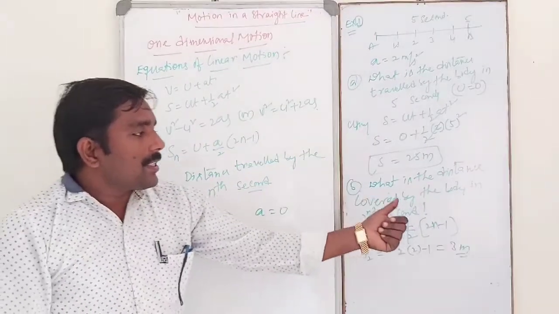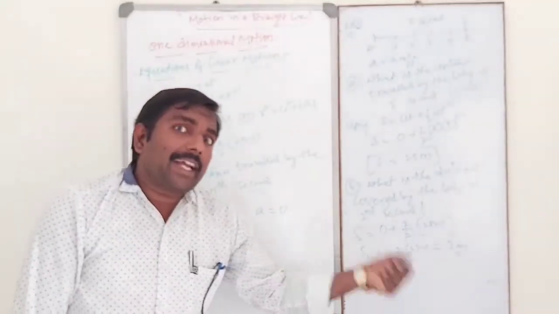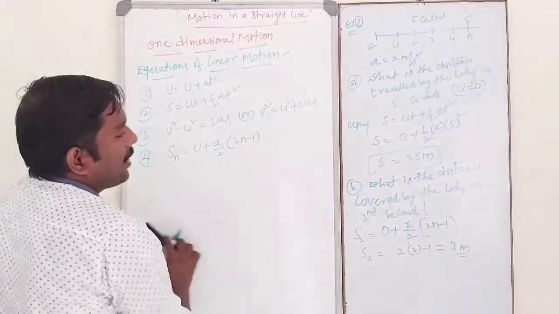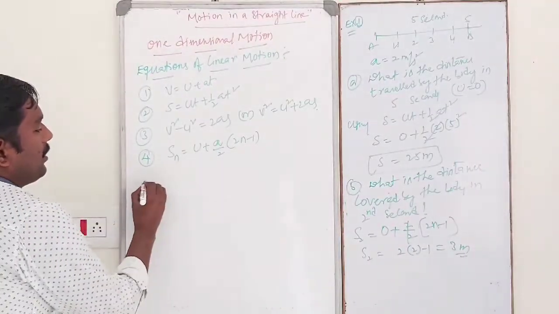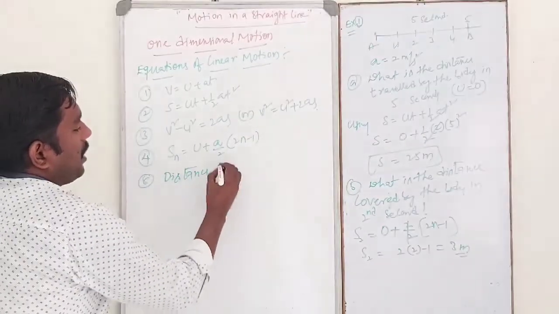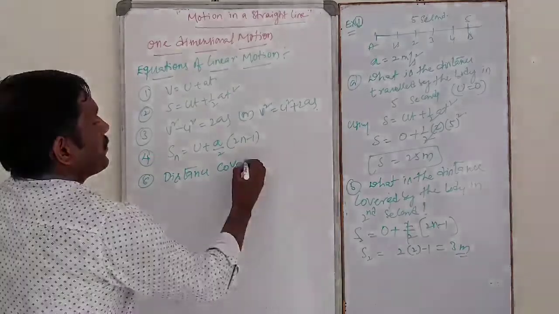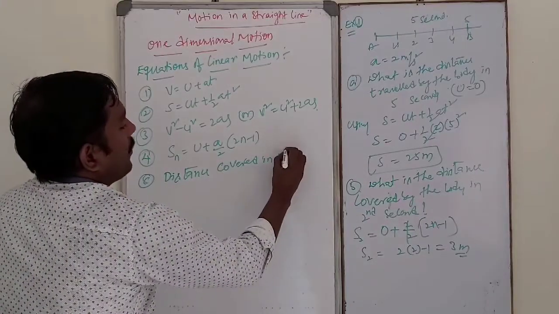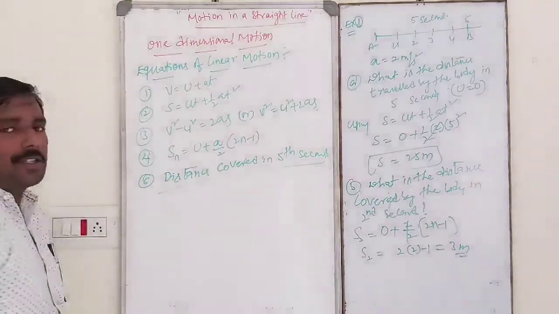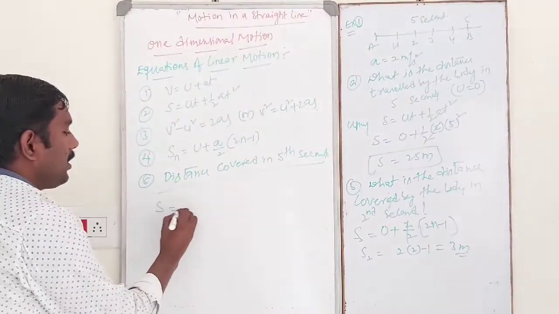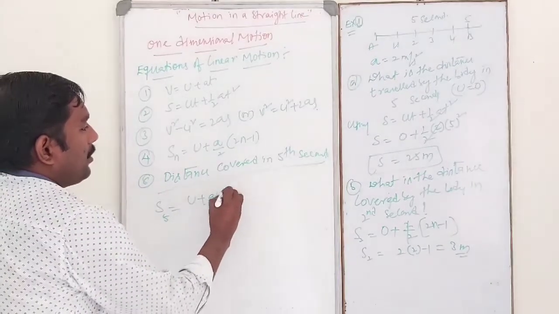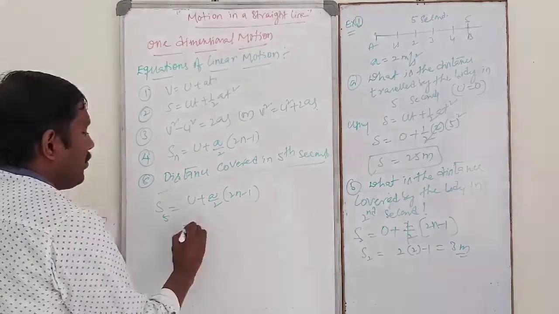So what is the distance covered by the body in 5th second? 5th second lo enta distance cover chesindi? Sn is equal to u plus a by 2 into 2n minus 1.